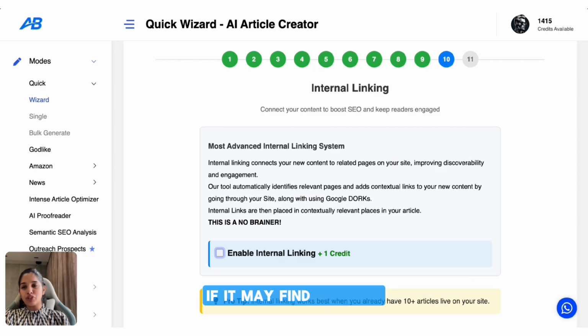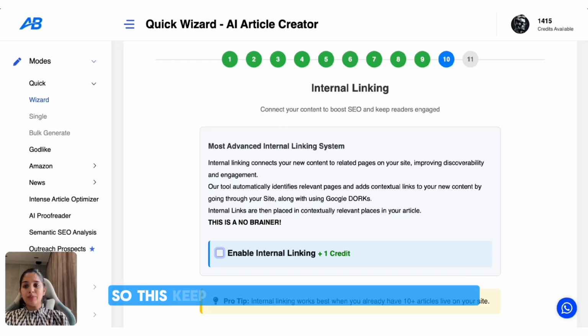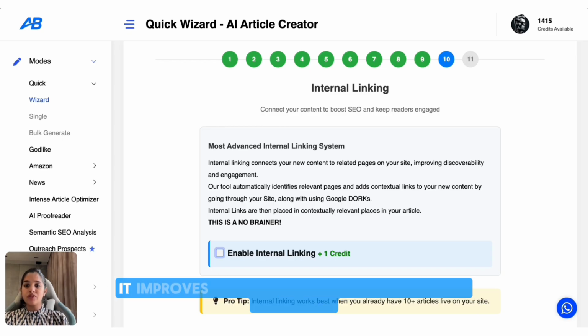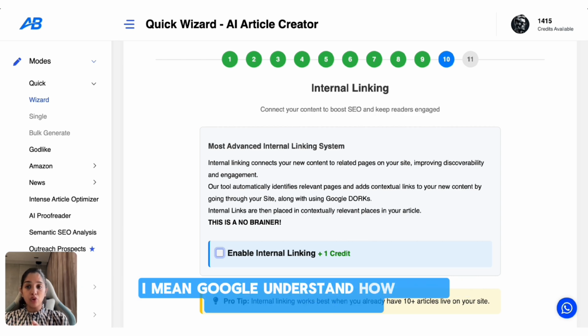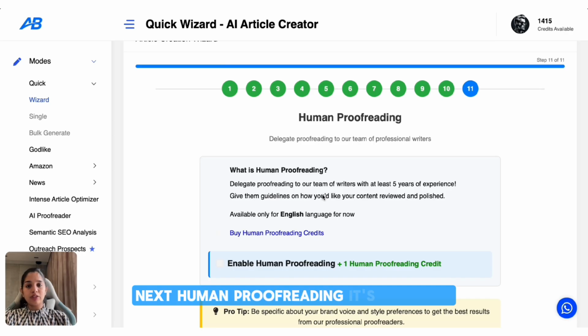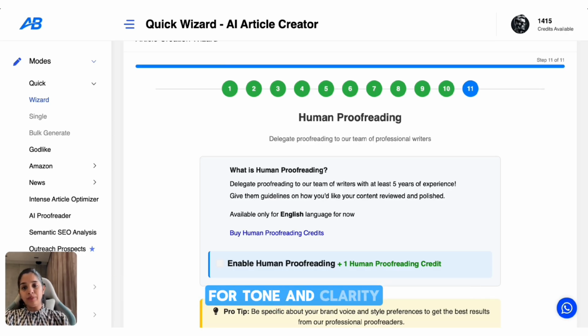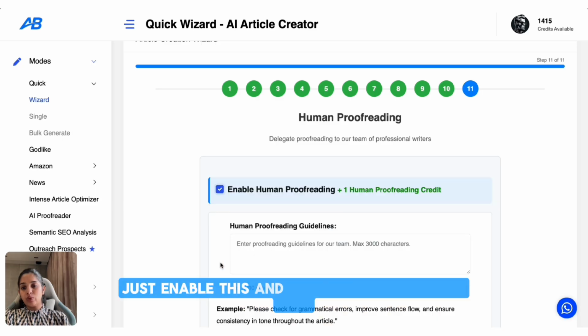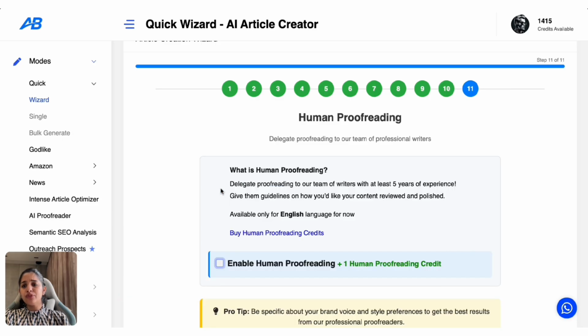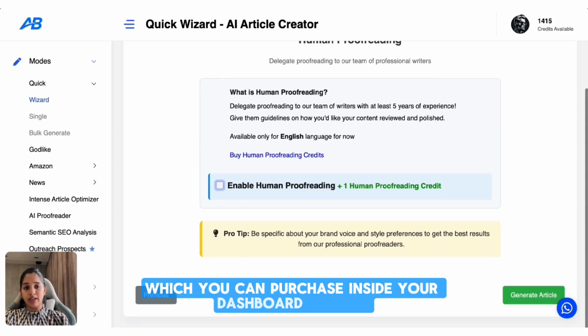If it finds matching words related to home organization, it will automatically link them to your older posts. So this keeps readers on your site for longer. It improves SEO and also helps Google understand how your content is connected. Next, human proofreading. It's optional, but if you want a real editor to review the blog for tone and clarity, just enable this and quickly leave a note here. For this, you'll require human proofreading credits, which you can purchase inside your dashboard anytime.